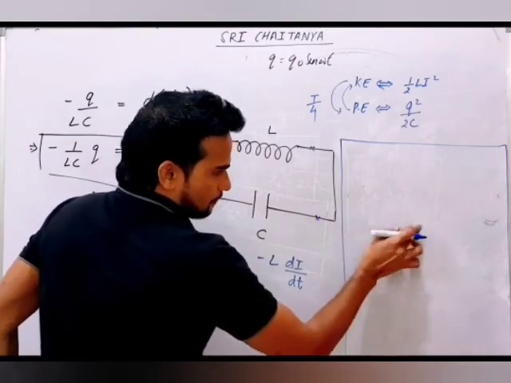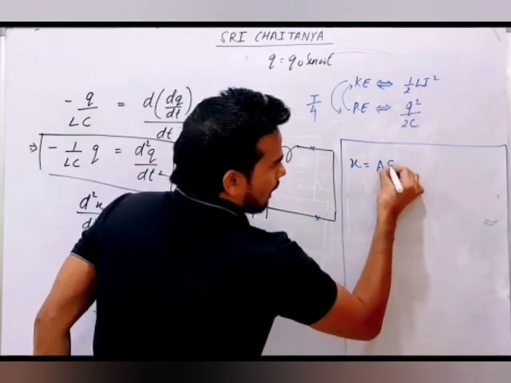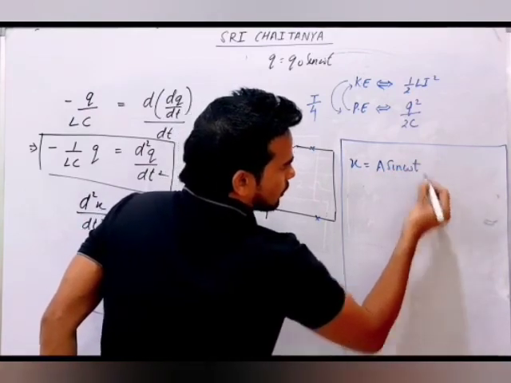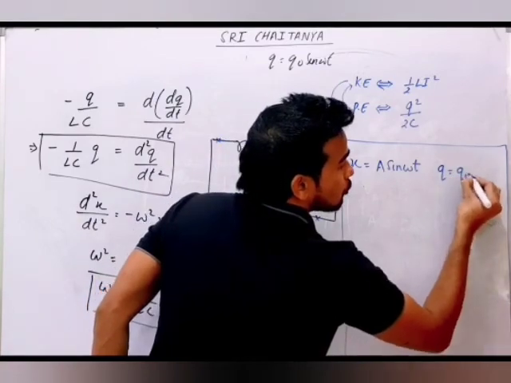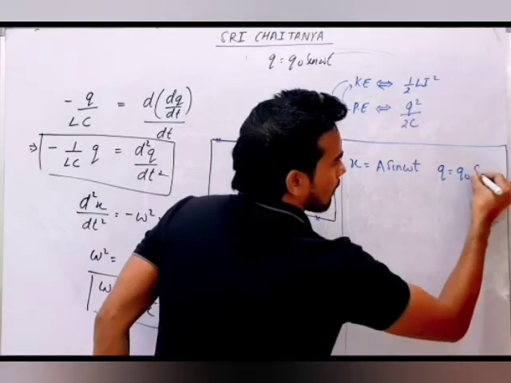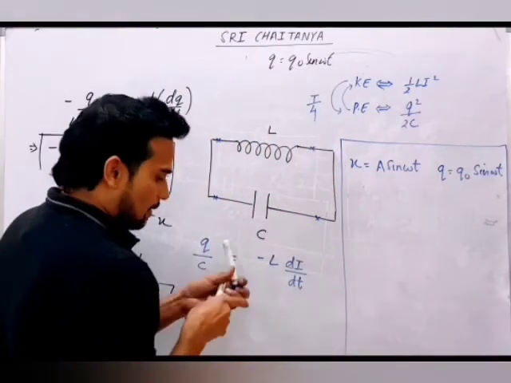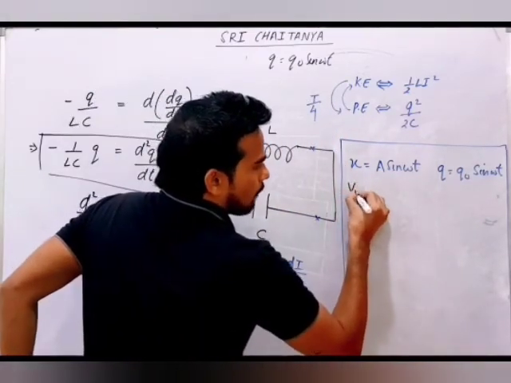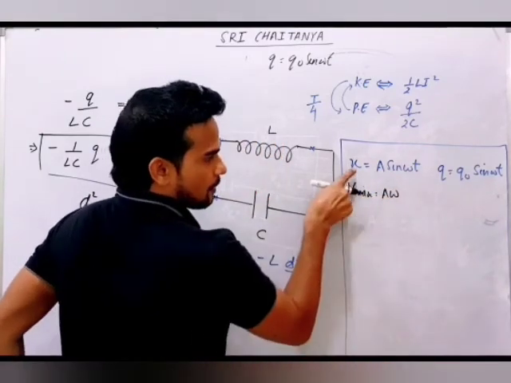In SHM you studied x equal to A sine omega t. Here, Q equal to Q naught sine omega t. In SHM you studied V max equal to A omega, the differentiation of this.